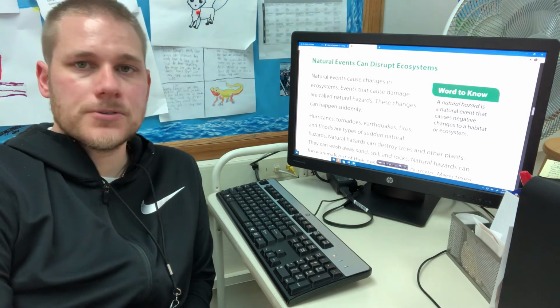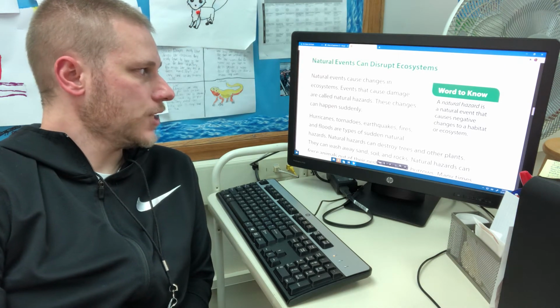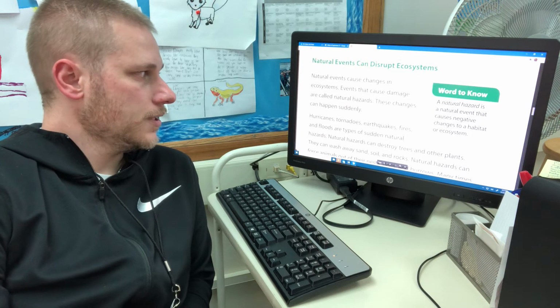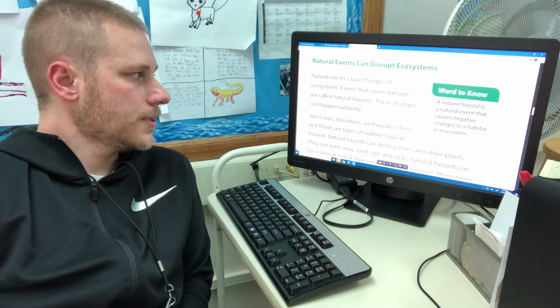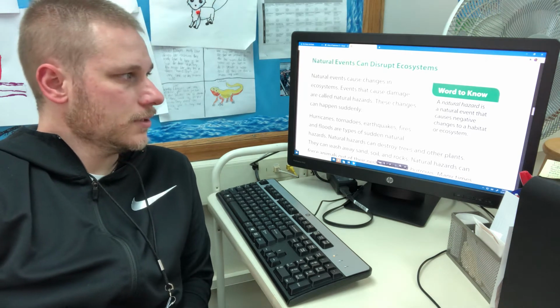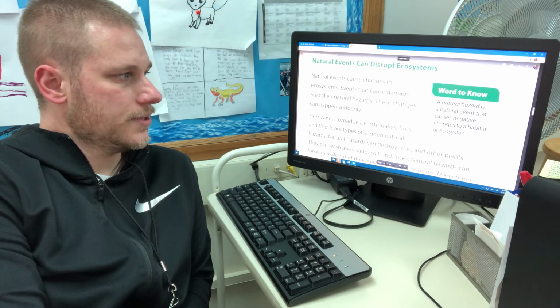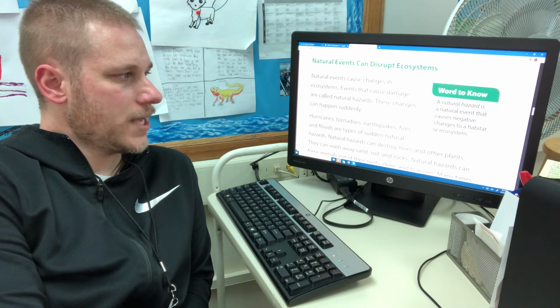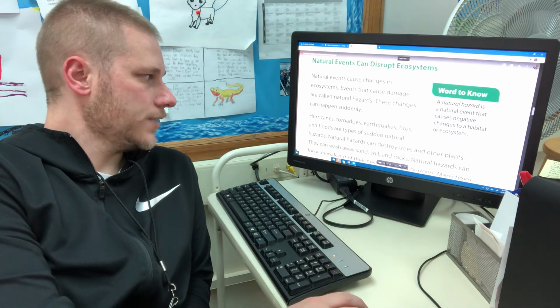Natural events can disrupt ecosystems. Natural events cause changes in ecosystems. Events such as these are called natural hazards. These changes can happen suddenly. A natural hazard is a natural event that causes negative change to a habitat or ecosystem. It could be wildfires, or earthquakes, or hurricanes.